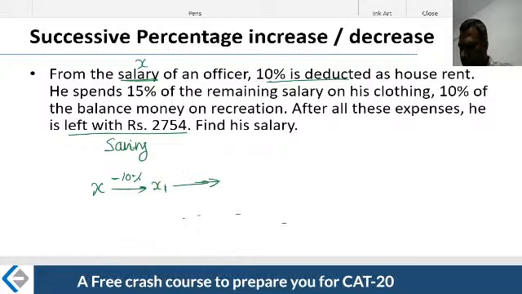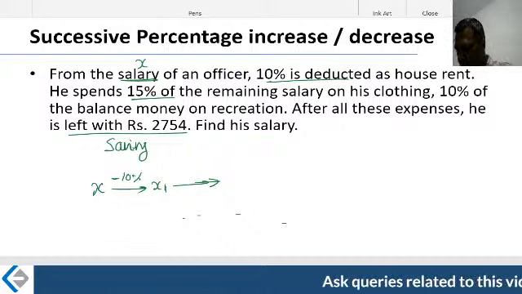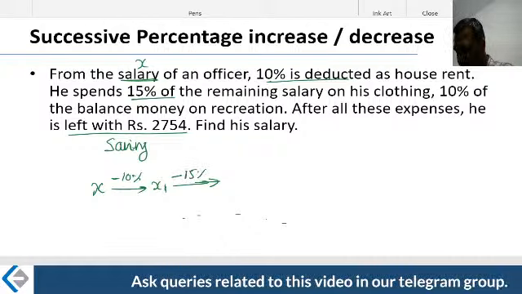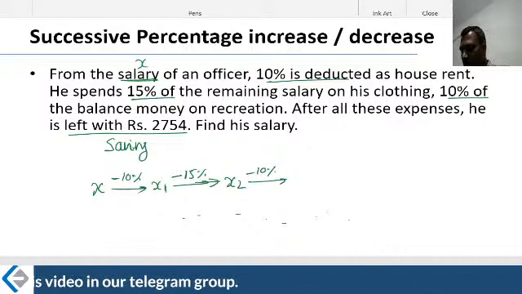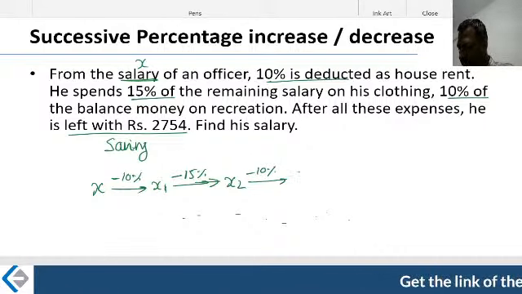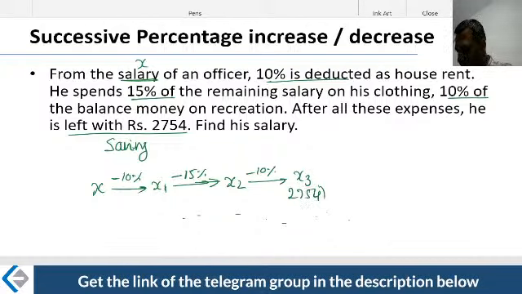Further, he's saying that 15% of the remaining salary is spent on clothing. There is a deduction from there. It's getting decreased by 15%. It will become some figure called x2. Then he's spending 10% of the balance amount on recreation. Again he's spending 10% of this money on recreation. At this point in time, I don't have to necessarily write this x3. The value is given, 2,754. This is what is left. Earlier we did some positives and negatives. Now this is completely balancing here, so balance means the subtraction.